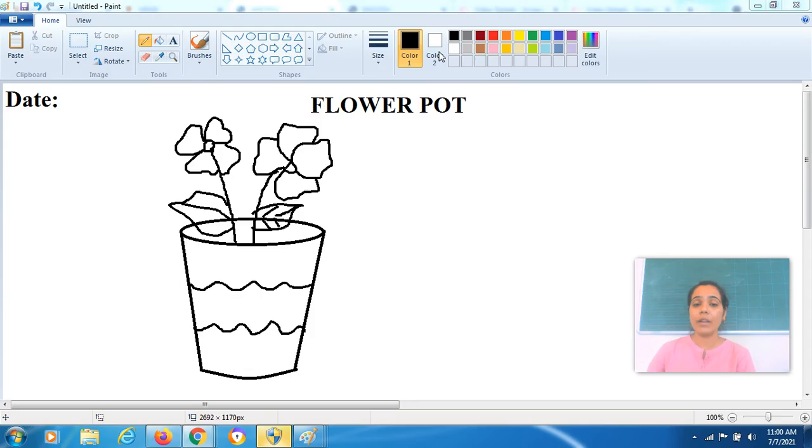You can do coloring as per your wish. You can pick any of your favorite color and do coloring. But the major guideline which you have to follow is you have to do coloring in the same direction, and your coloring should not come out of the image. Okay, you can pick any of your favorite color. There is no compulsion that you have to use the same color which your ma'am is going to use. You can pick any of your favorite color, but the step which you have to follow is that you have to do coloring in the same direction so that your art sheet looks more beautiful, right?